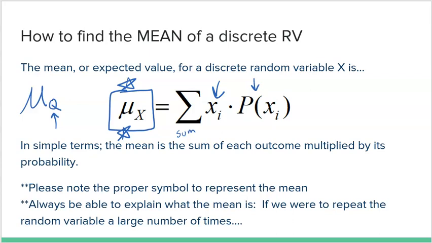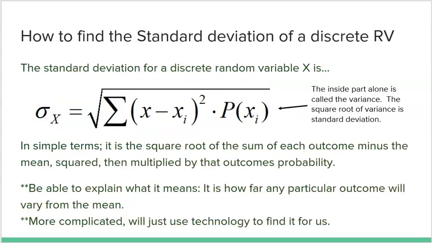Now, you will also never have a mean without a standard deviation, because just like LeBron, we expect him to score 27.1 points per game, but it could be a little more, could be a little less. So here is the formula for standard deviation. Definitely an uglier formula, but I'm going to give you some good news in a couple moments here. First, notice the symbol for standard deviation. This is not s, right? That's the standard deviation of a sample. No. We use sigma. That's the standard deviation of a population, because we're not just looking at 10 days, we're looking at all days. And again, we use the subscript for the random variable. So we're going to be finding the standard deviation of Q. It's a way to personalize it to your problem using the letter from your random variable.